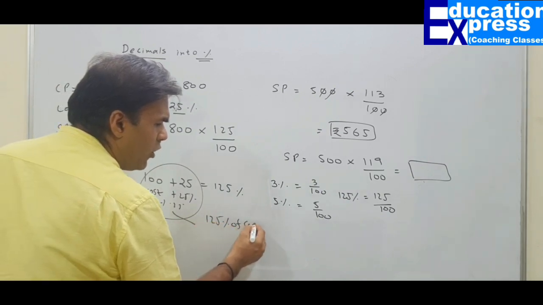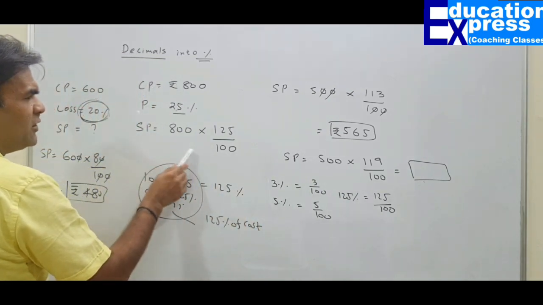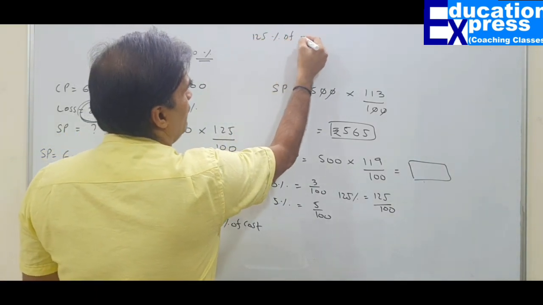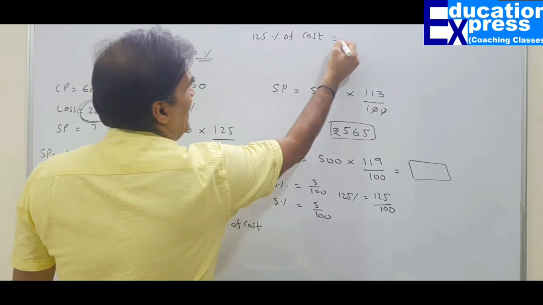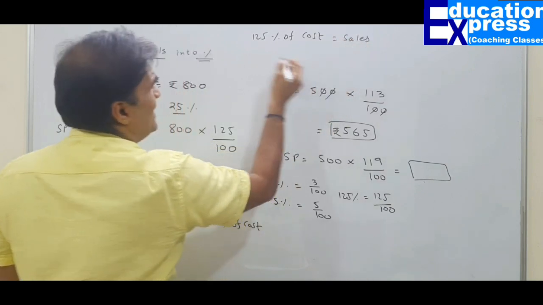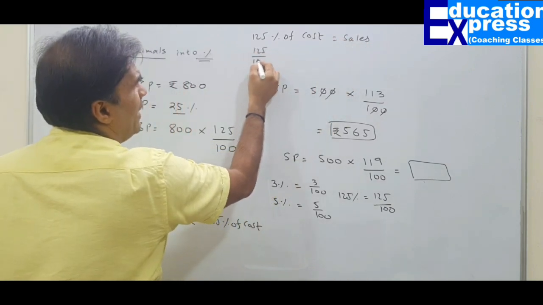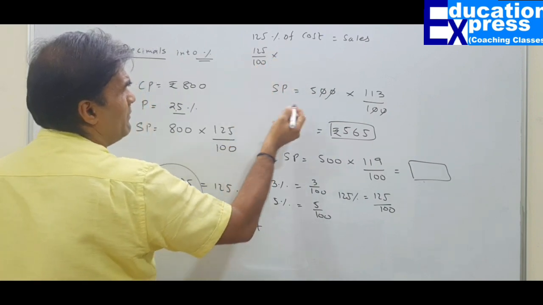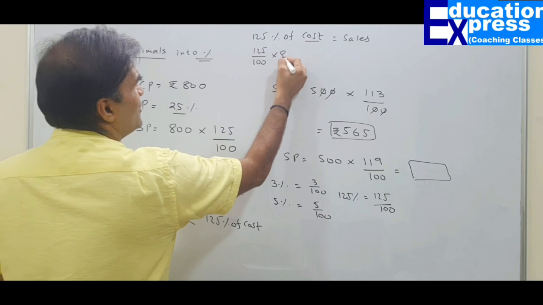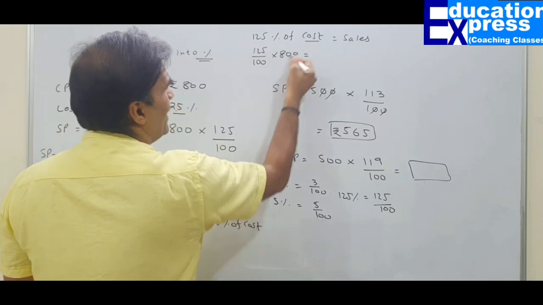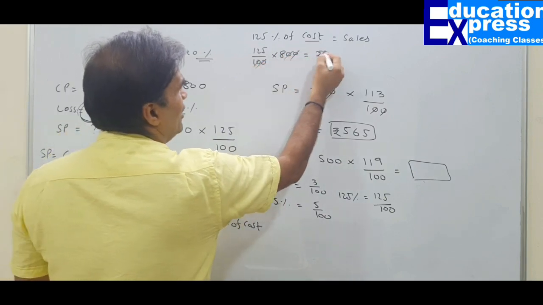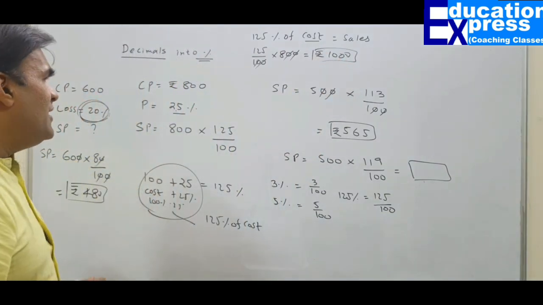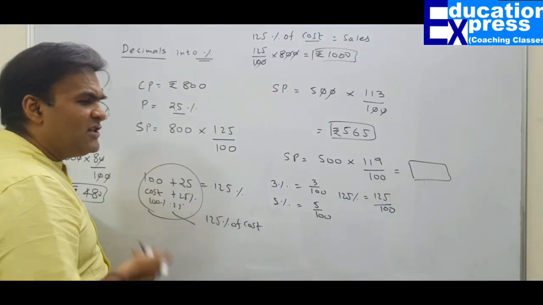125% of my cost. So when I say 125% of cost is my sales, what does that mean? So 125 upon 100 of means multiplication, as we have already discussed in our previous class. Cost is 800. How much do you get? Rupees 1000 is my sales. Absolutely right. So if one is wondering how do we get this, the logic is very simple.